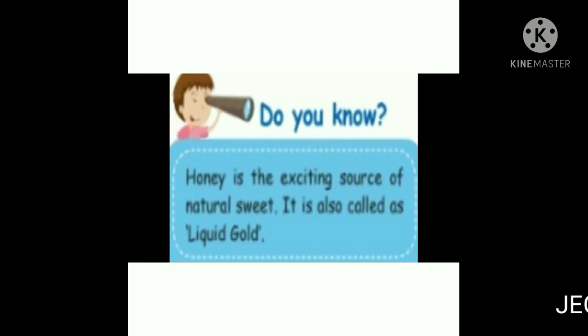Honey is the exciting source of natural sweet. So it is also called liquid gold.